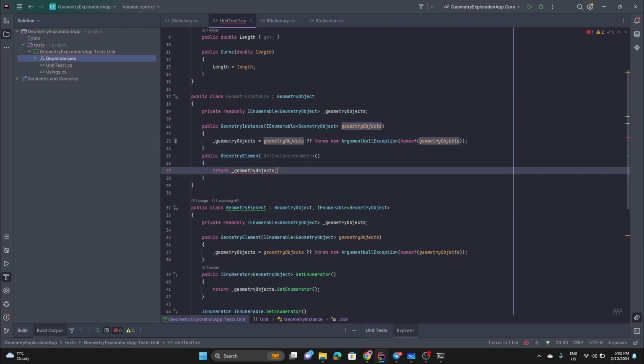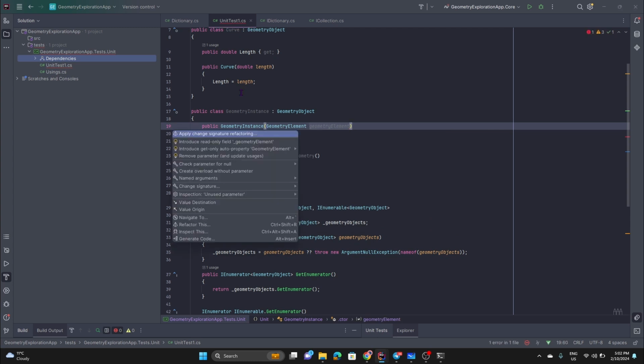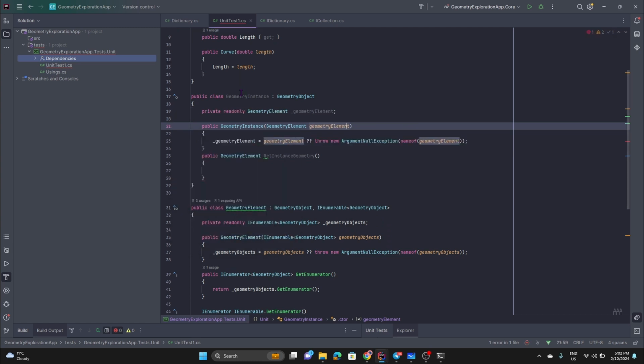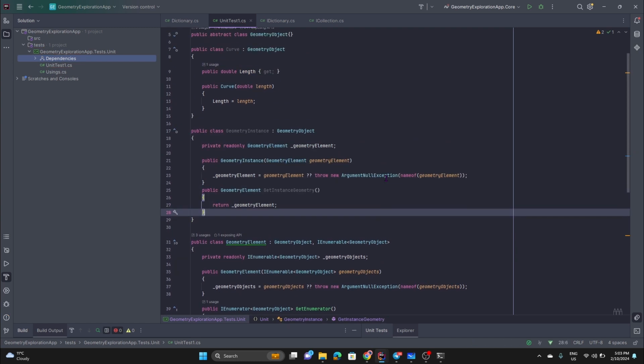Let me go back. I messed up. That should be geometry element, like that. Read-only, throw exception if that goes off, and return geometry element, something like that. So yeah, we can easily reuse this.